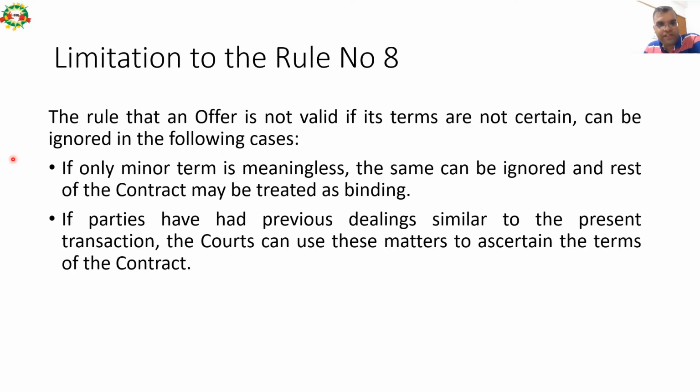There is also a limitation to the rule of the eighth element which we discussed in the last slide. The rule that an offer is not valid if its terms are not certain can be ignored in the following cases. If only a minor term is meaningless, it can be ignored and the rest of the contract may be treated as binding. And if parties have had previous dealings similar to the present transaction, the courts can use these to ascertain the terms of the contract. So these are the two exceptions to element number 8 which we discussed in the last slide.